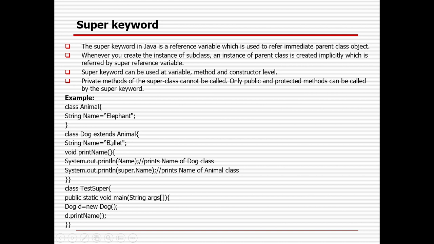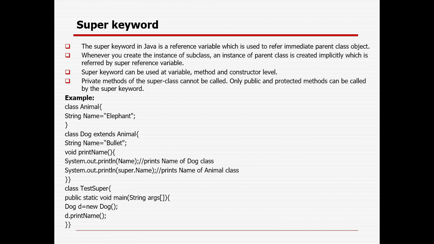Suppose this is the parent class Animal, where I have defined the name as elephant, and another class Dog. One name you can access directly with the help of the variable, and for the parent class variable you can access it with the help of super. So whenever you access them, both your child class and the parent class values will be printed out. That's why you can access both of them.